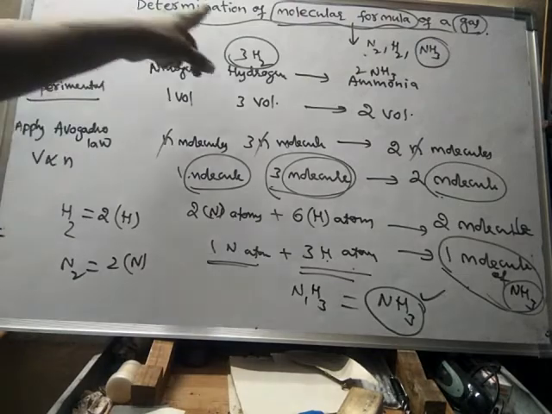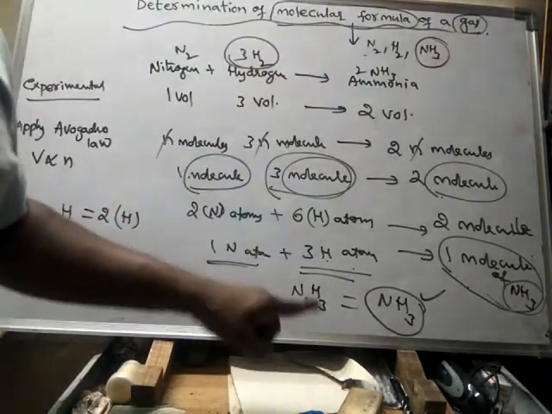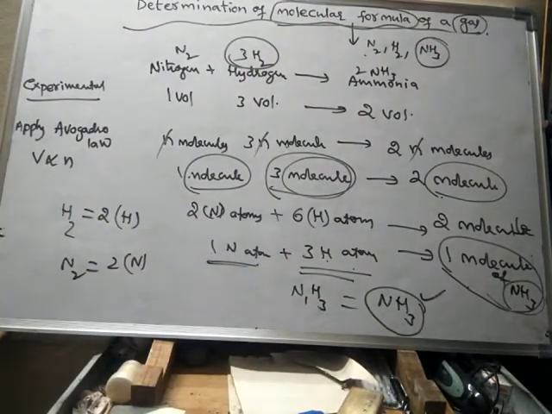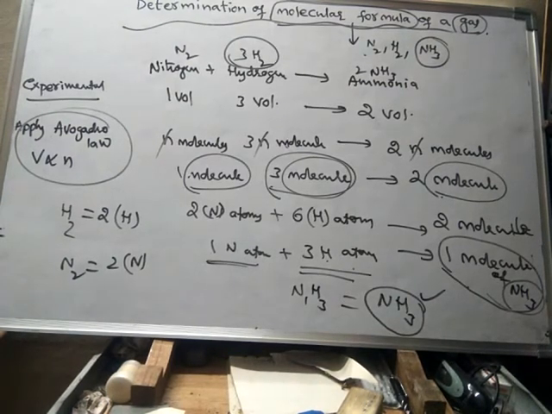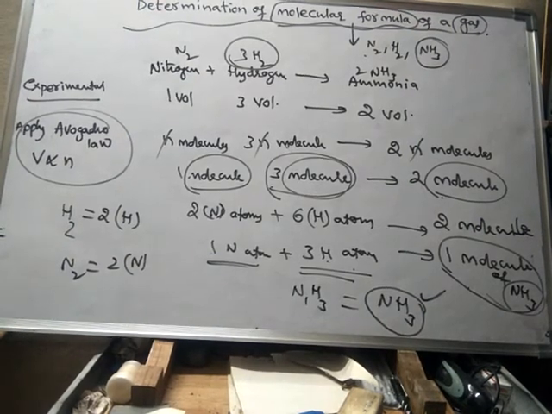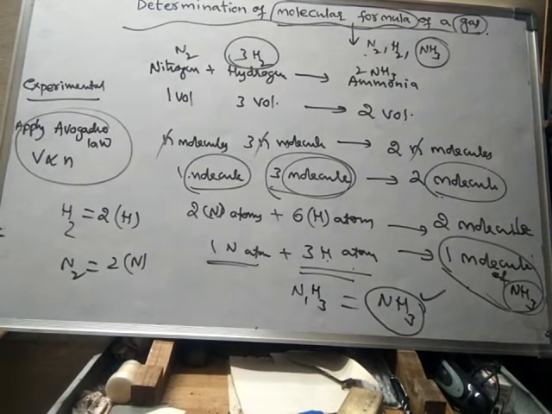So determination of the molecular formula of a gas can be done by applying Avogadro law. Avogadro law helps us in the determination of molecular formula also. So these are several applications of Avogadro law. We will learn some examples, some numerical problems on Avogadro law.